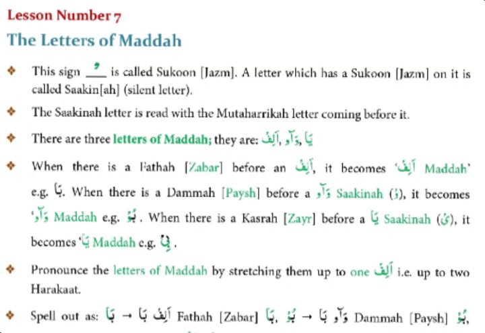There are 3 letters of Madda. They are Alif, Waw, Ya. When there is a Zabr before an Alif, it becomes Alif Madda. For example, Ba. When there is a Pesh before a Waw sakin, it becomes Waw Madda. For example, Bu. When there is a Zer before a Ya sakin, it becomes Ya Madda. For example, Bi.